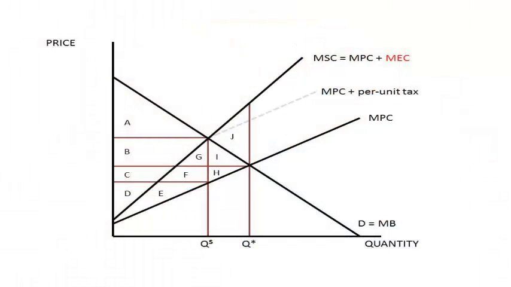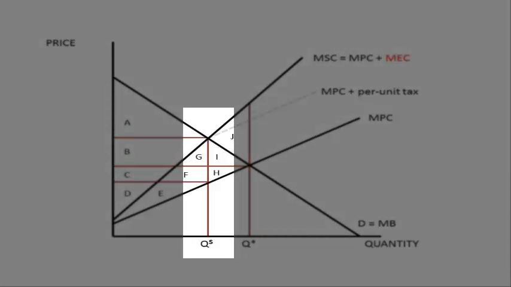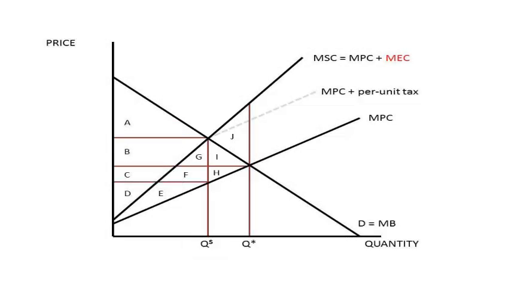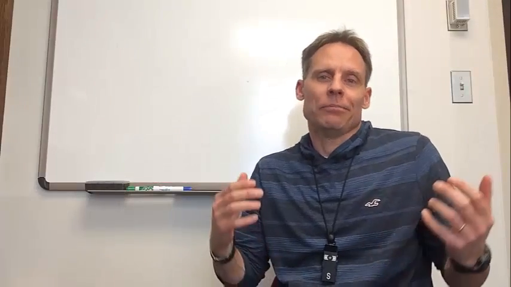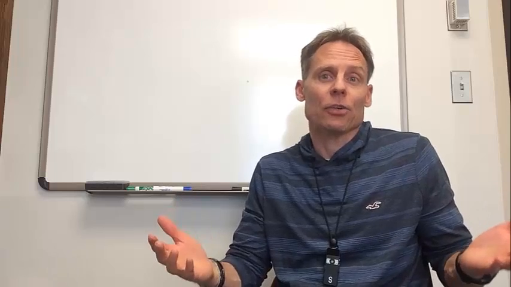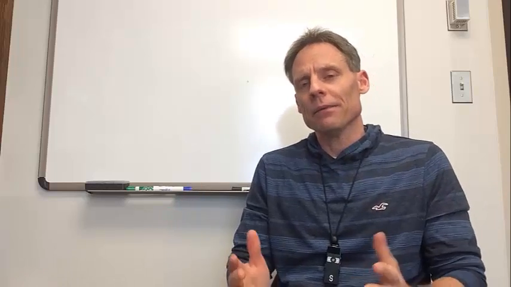So the diagram we have right now behind us, or in front of me, it shows this outcome. Here we have set the tax, the per unit tax, equal to the marginal external cost at the socially optimal outcome. This is where QS would happen. And we know here that we have less output because of the tax. And we know from before that when you put a tax on the market outcome, we're probably going to have some inefficiency. But that inefficiency can be outweighed by the fact that we'll have less pollution. And that is a good thing. So we need to explore that a little bit.